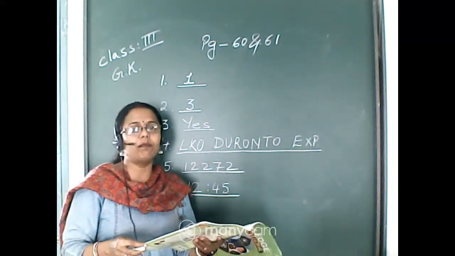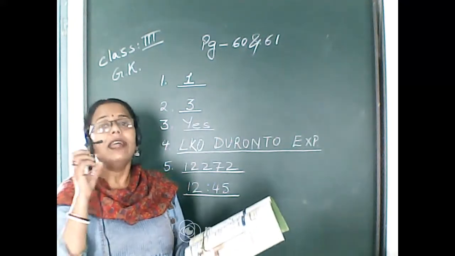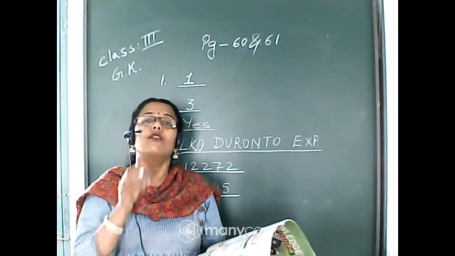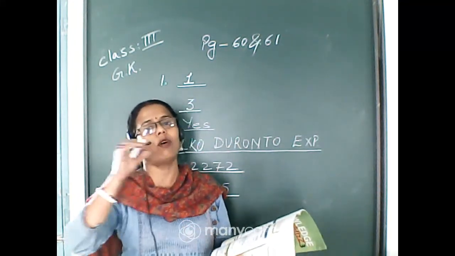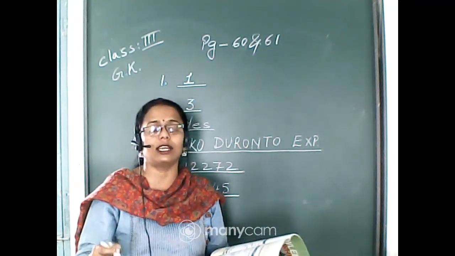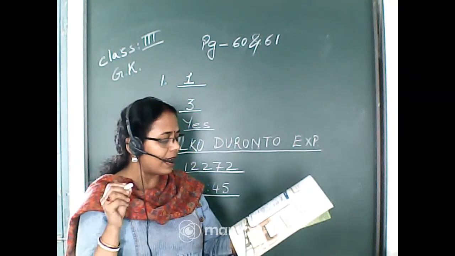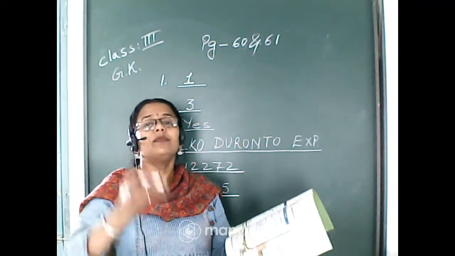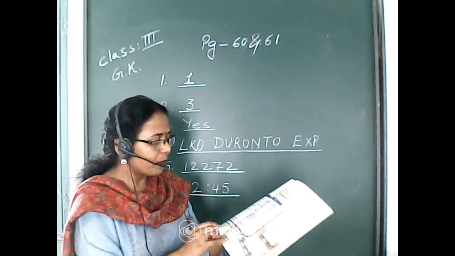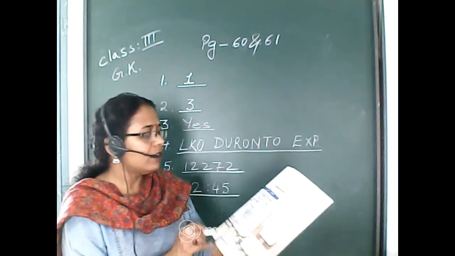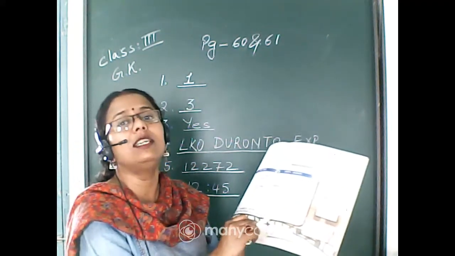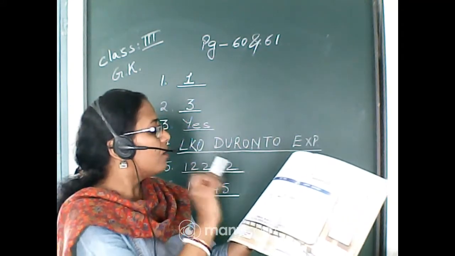What is the time of the departure of this train? The arrival time as well as the departure time is already mentioned in the ticket, from where this train is starting and what the destination of this train is, that is also written in this ticket. So first of all, let us find out the departure time. That means the station from where it is going to leave, that is known as departure. So what is the time of departure of this train? The train will depart from where?